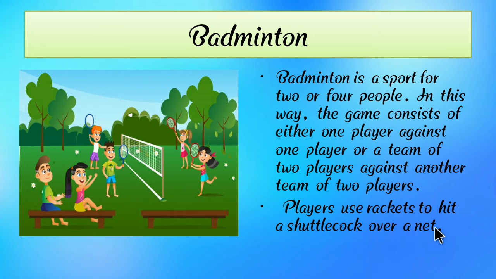Here we can see a racket and a shuttlecock used in badminton. Children, badminton is a very interesting game, and it is played in a playground.